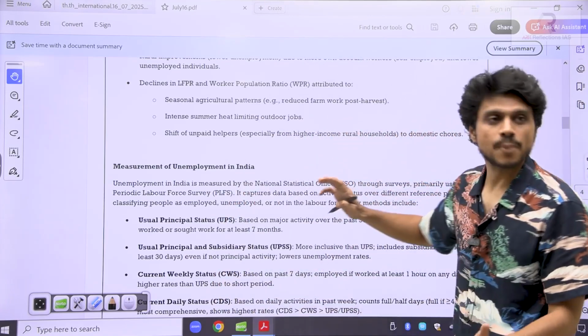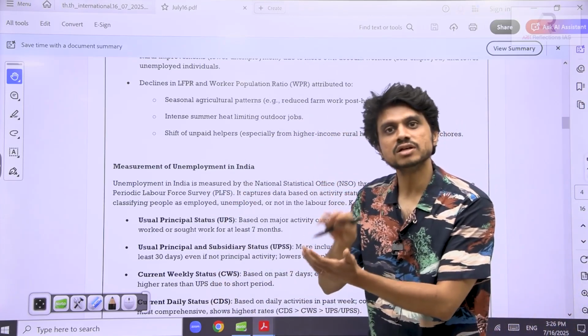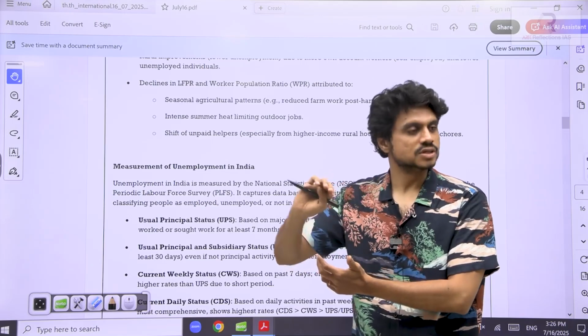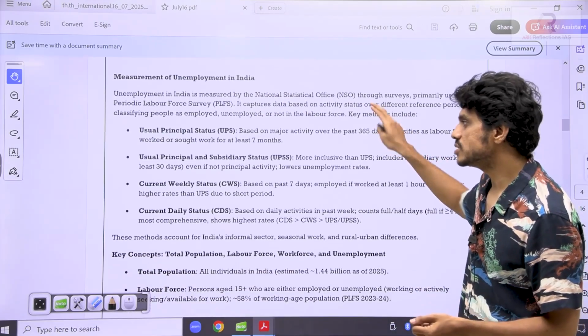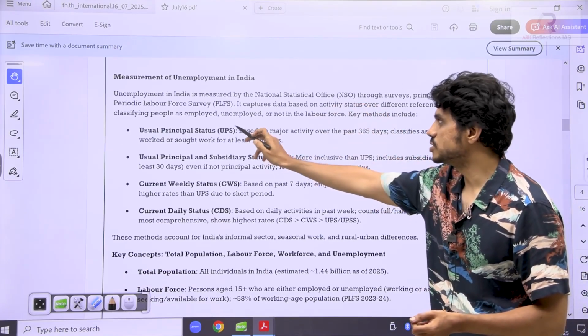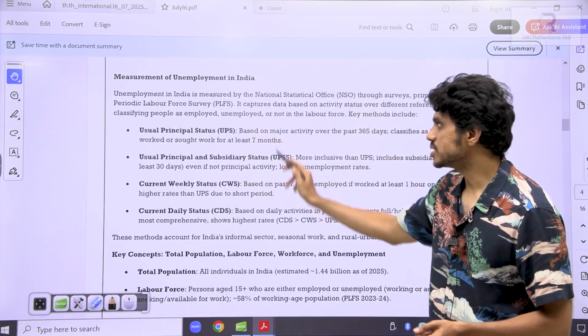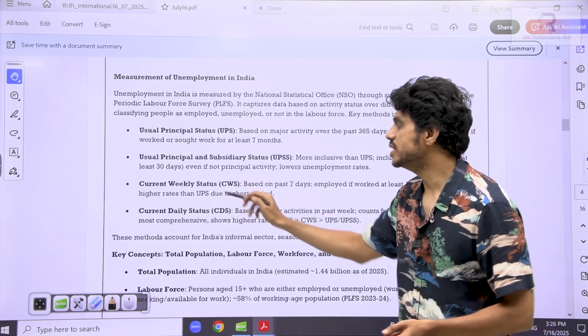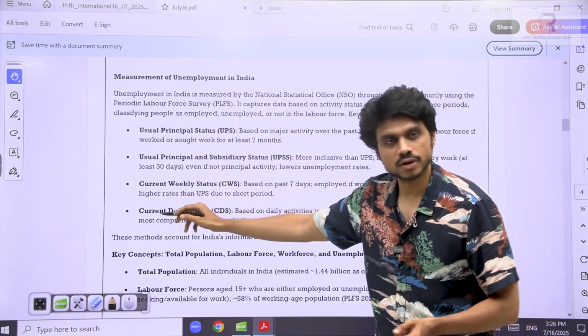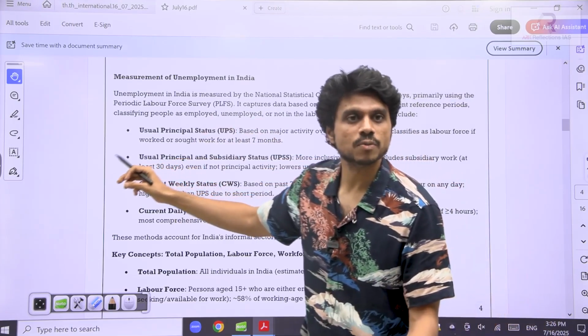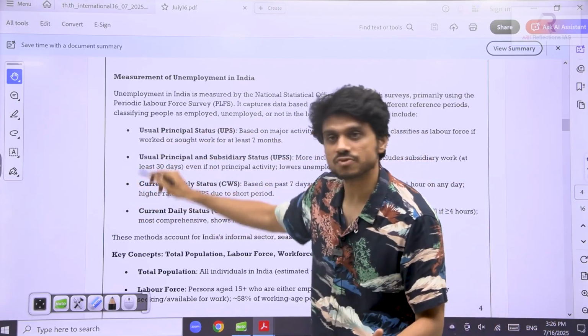Now the static part. Every current affairs item will have a static part with the GS. Here you need to understand how we measure unemployment. These are the 4 ways: usual principal status, usual principal and subsidiary status, current weekly status, current daily status. As you move in this way, the number of unemployed can increase, meaning the procedure becomes tougher.